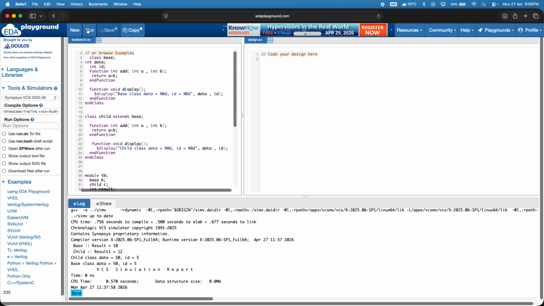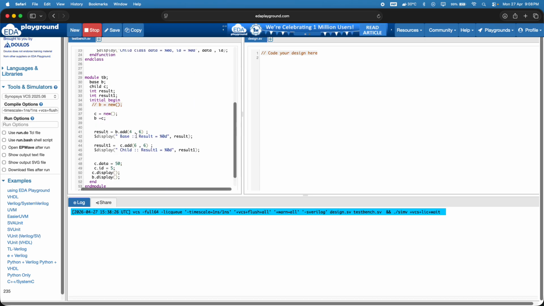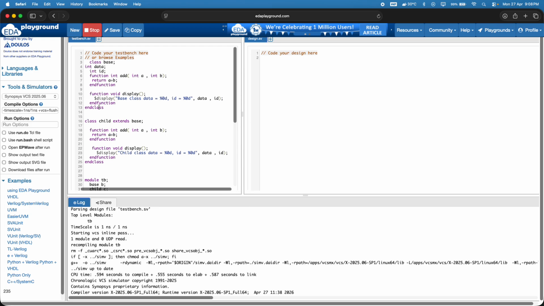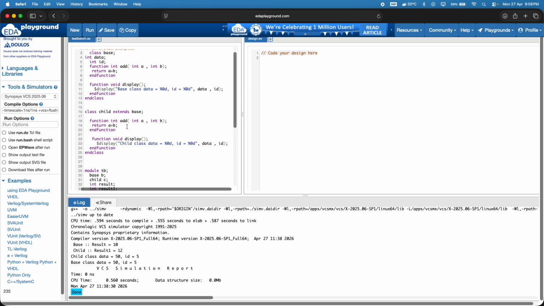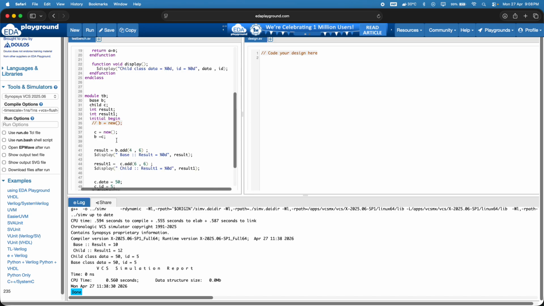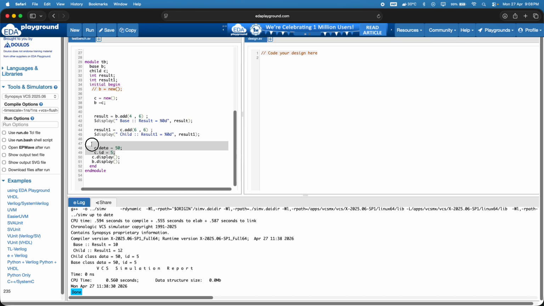And coming to one more thing, let's say I remove this virtual. So it is now coming to the polymorphism topic. So we have removed it, and for polymorphism, the function, whatever we are using here, it should be virtual. If it is not virtual, what we are getting is c dot display, child class dot display, so we'll be getting the child class data, whatever data we assigned here, 5, 50.